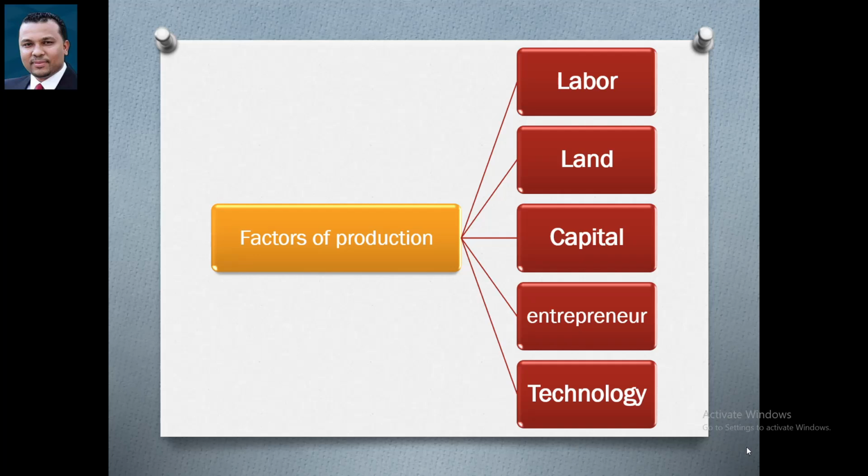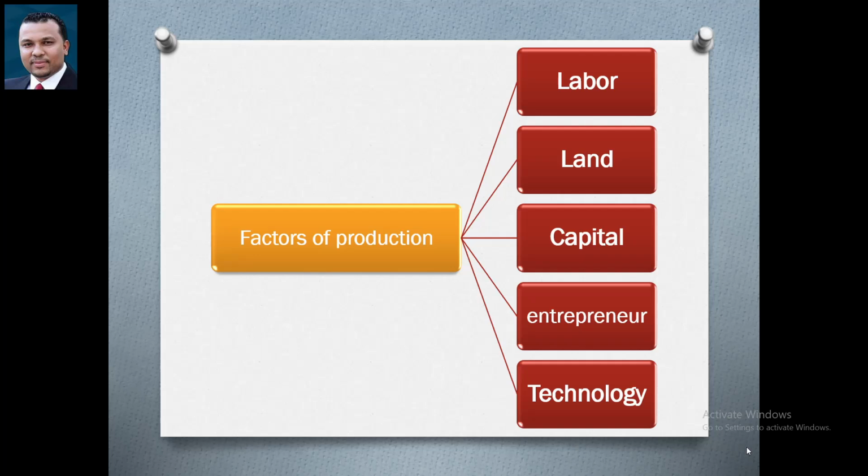Entrepreneur. Entrepreneur in this case, we talk about maybe an individual or maybe a specialized firm that manages the other factors of production. Entrepreneurship may be a firm, may be an individual that manages the other factors of production.